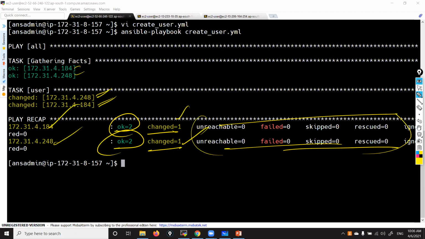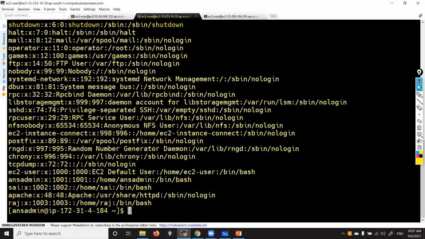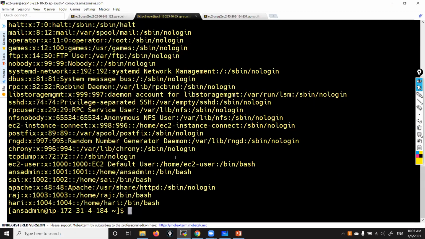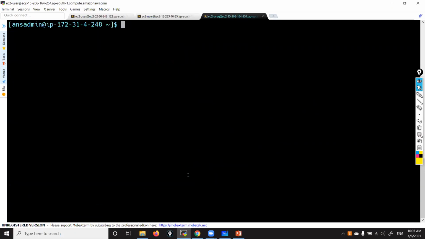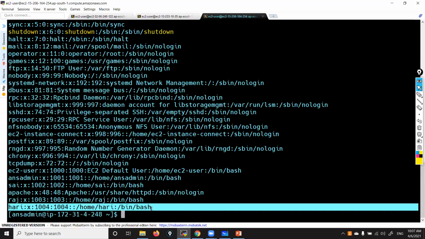Now, if you go to the nodes and verify, you can find it. See now, open. You can see Hari user is there. Correct. What about node 2? Hari user is there. That is how we can do it. Okay.